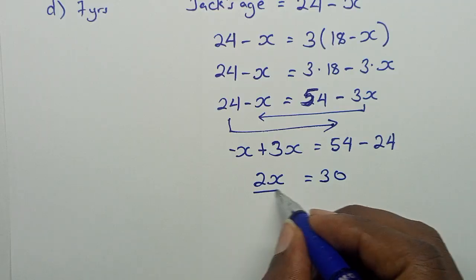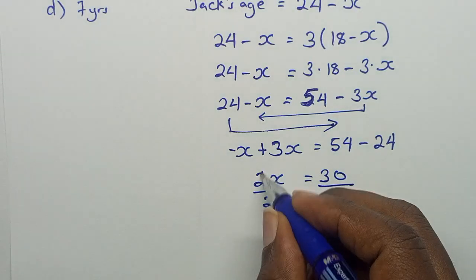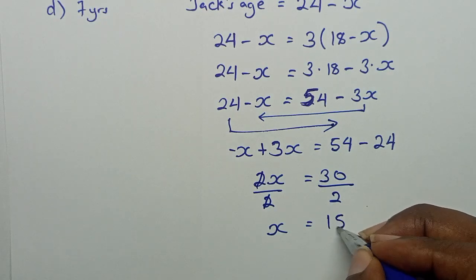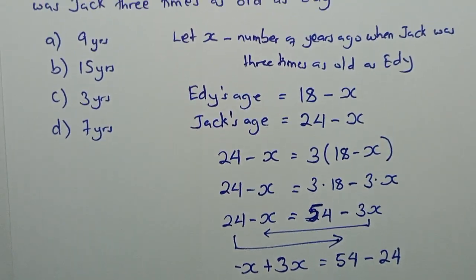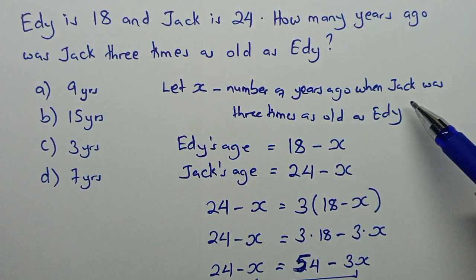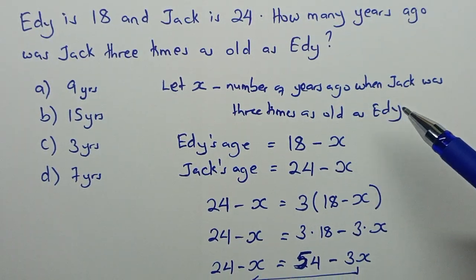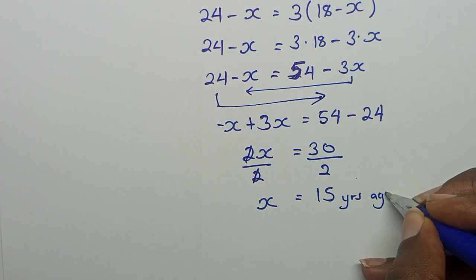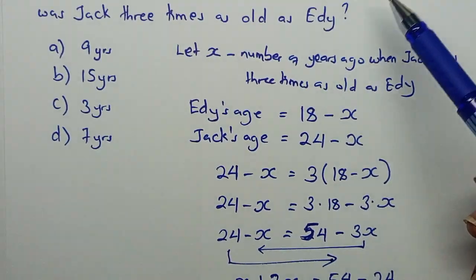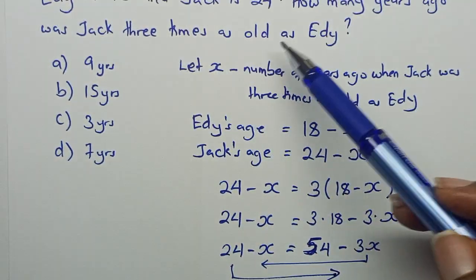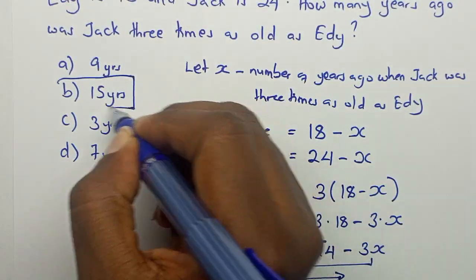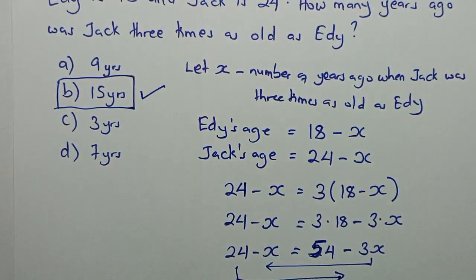So now let us divide both sides by 2. And so we have X being equal to 30 by 2, which is 15. Remember, X is the number of years ago when Jack was 3 times as old as Eddie. So 15 years ago, Jack was 3 times as old as Eddie. So that is what the question wanted. So our final answer is B, which is 15 years ago.